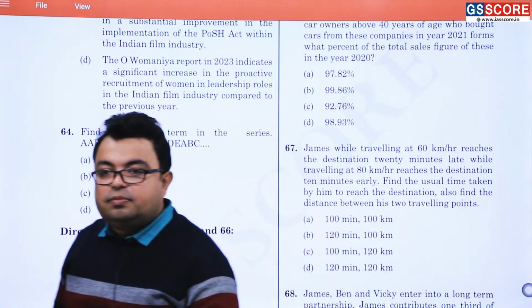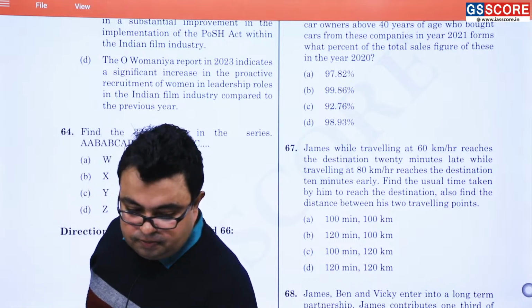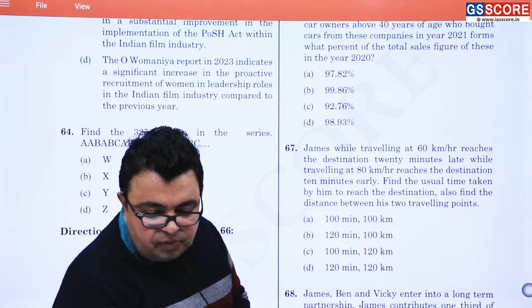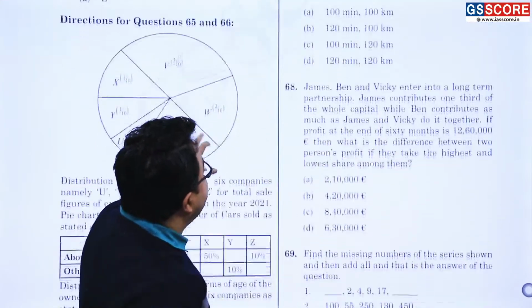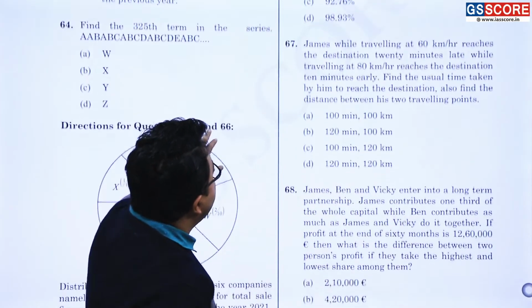Excuse me. Hello, water. All right, 68, 69, 70. 1 minute. Wait. 67 number question.